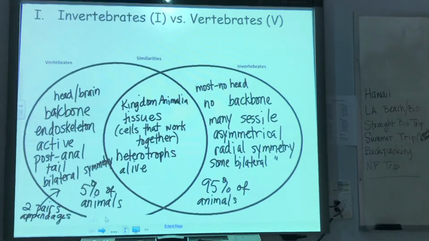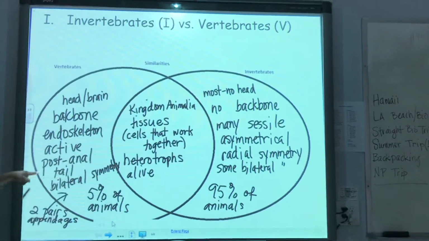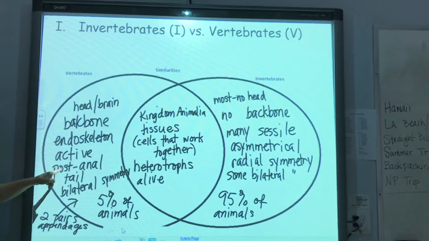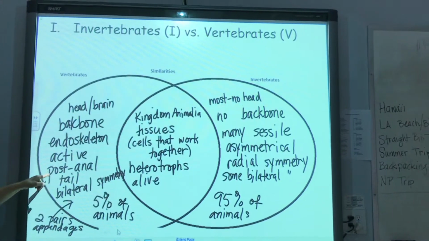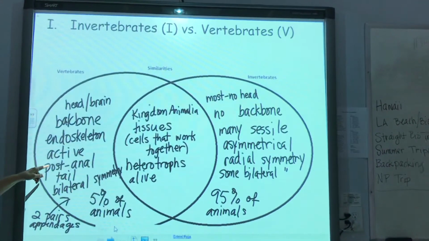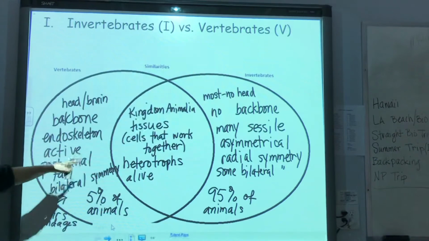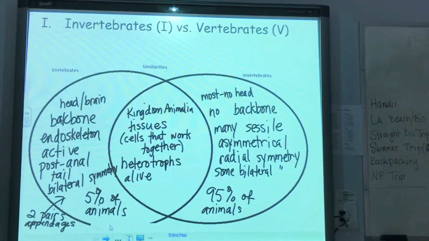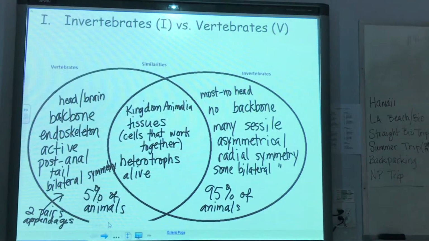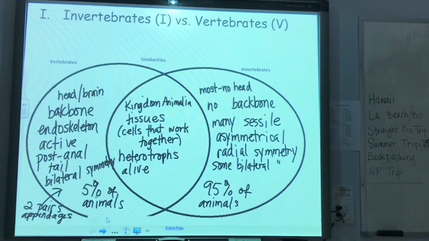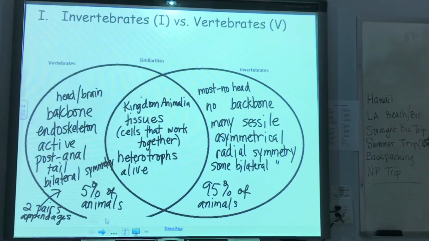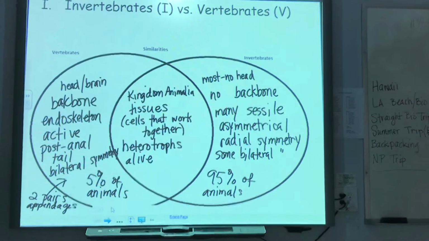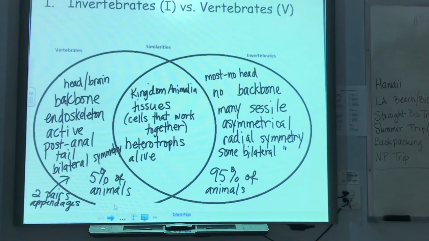All right. Another good difference between vertebrates and invertebrates is this thing right here, a post-anal tail. So beyond the anus, beyond the end of the digestive system, vertebrates have a tail. You have some semblance of a tail. I mean, you might be saying, well, I don't have a tail. Okay, but you have a little bone that extends beyond your anus and your backbone called the coccyx.